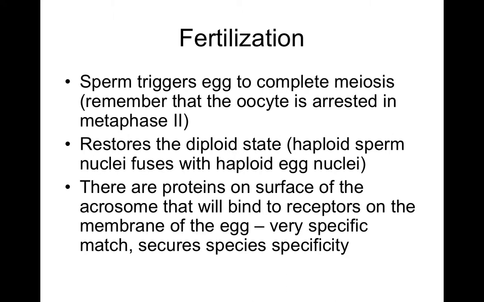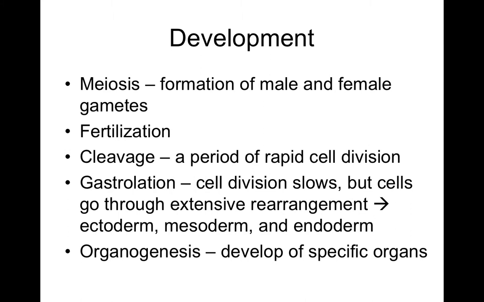Sperm triggers the egg to complete meiosis. Remember that the oocyte has been arrested in metaphase 2, so this will restore the diploid state from a haploid sperm and a haploid egg, and we continue. There are proteins on the surface of the acrosome that bind the receptors of the membrane. This is a very specific match that secures species specificity.